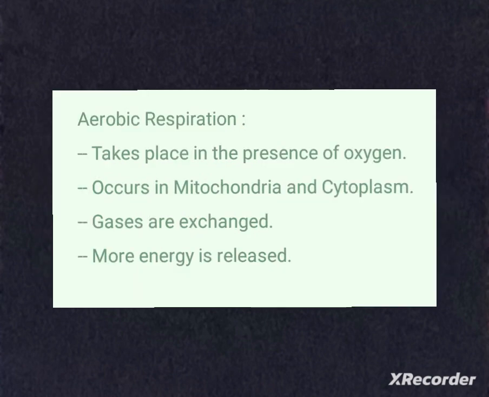Now let's know about aerobic respiration. Here are a few main points that occur during aerobic respiration. Breakdown of pyruvate takes place in the presence of oxygen. So this is why it is called aerobic respiration. This takes place in mitochondria and cytoplasm. Here glucose breaks down into carbon dioxide and water and energy is released. Gases are exchanged in this form of respiration. This takes place in all higher organisms such as mammals.